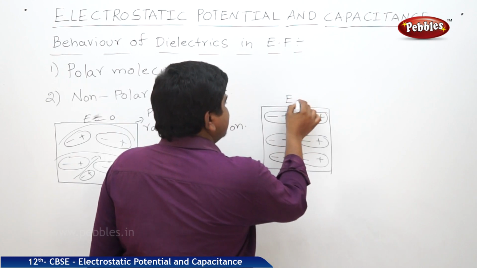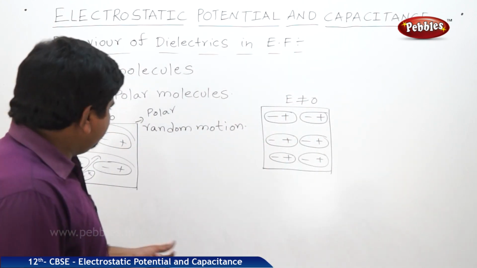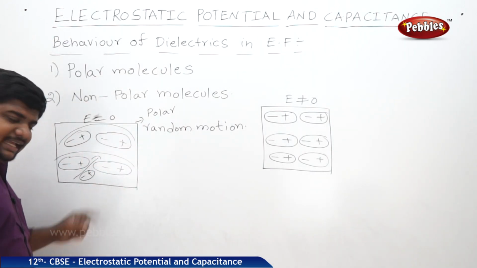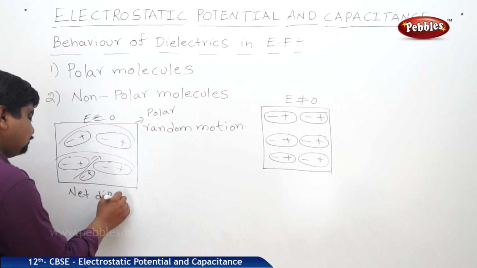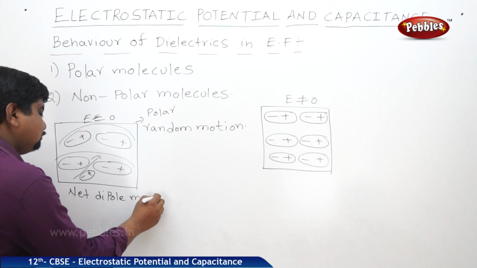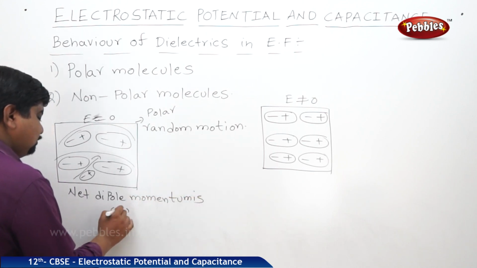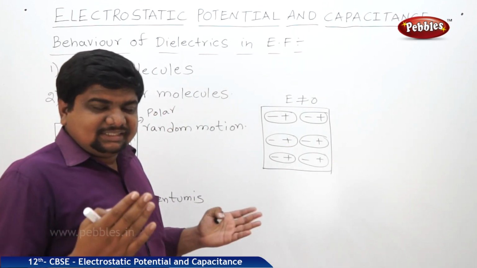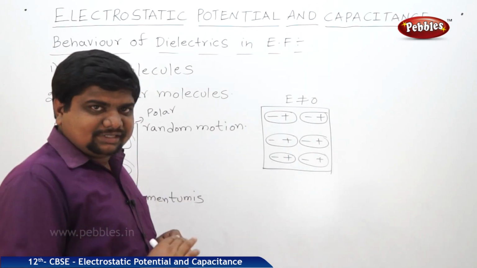So we can write E is not equal to 0, which means some field is applied. Now, this is the initial case when field is equal to 0, randomly oriented. In this case, the net dipole moment is 0, because the charges are rotating themselves in random orientation. That's why there is no possibility to create a dipole moment within themselves.